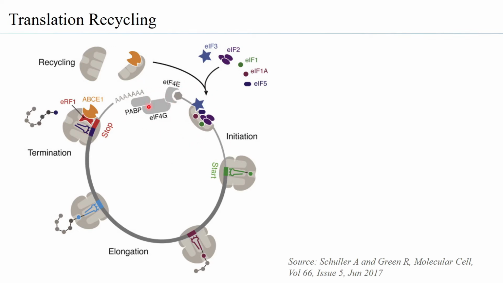Where this does not happen, you would have the start codon here and the stop codon at the other end. But because of the circularizing of the mRNA, due to the binding of the initiation complex to both the 5' cap and the poly A tail, you have the stop codon very close to the start codon. So if something disassembles at this point, assembly at the start codon can be easier because they are juxtaposed very close to each other.